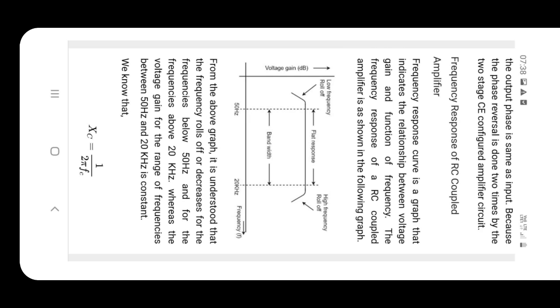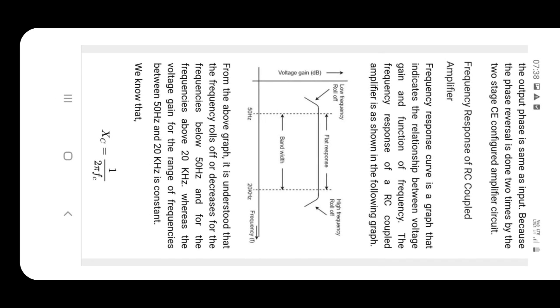In mid frequency, gain is almost constant, because in the mid frequency range the voltage gain of the amplifier is constant, as the reactance of the coupling capacitor is very small and can be neglected. So in this range the amplifier has uniform gain.